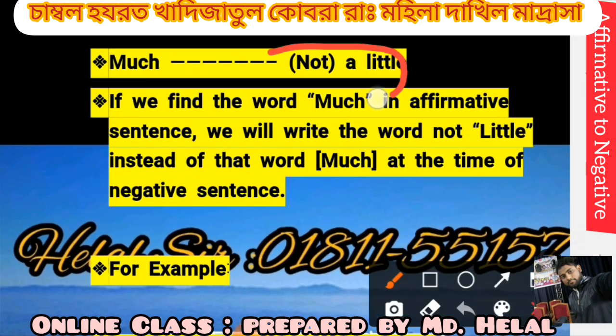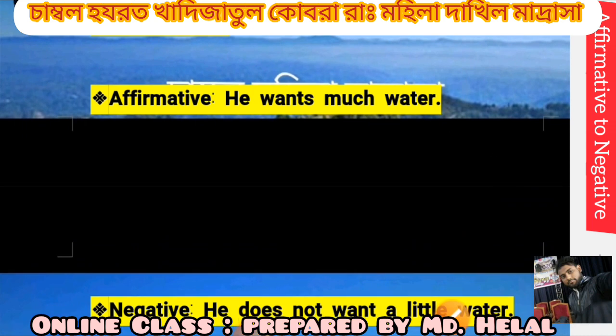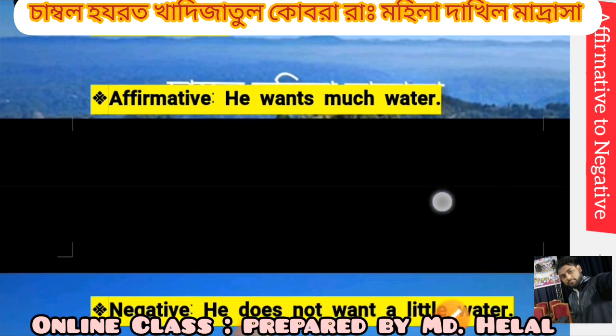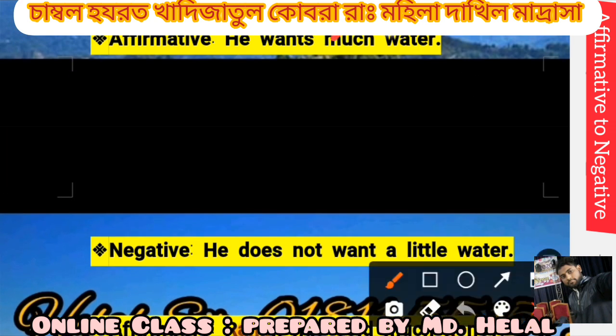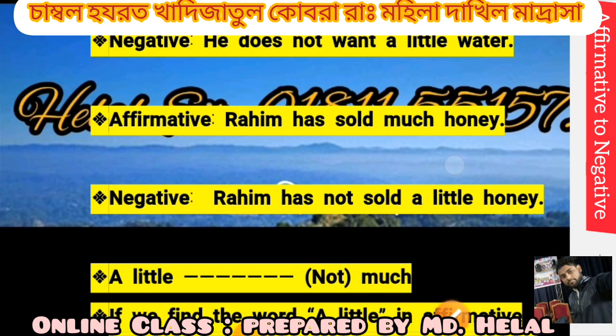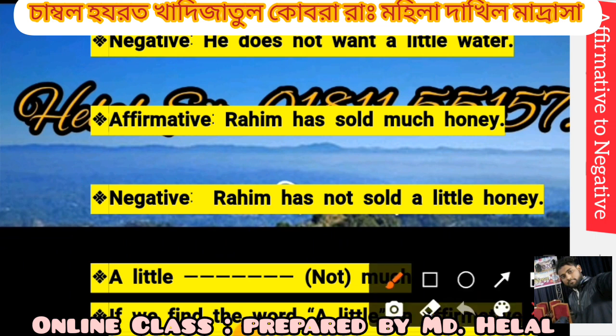Not a little instead of much. If we find the word "much" in an affirmative sentence, we will write the words "not a little" instead of that word "much" at the time of a negative sentence. For example, he wants much water. He does not want a little water. Here, "much" changes to "not a little". Rohim has sold much money. Rohim has not sold a little money. Here, "much" changes to "not a little".